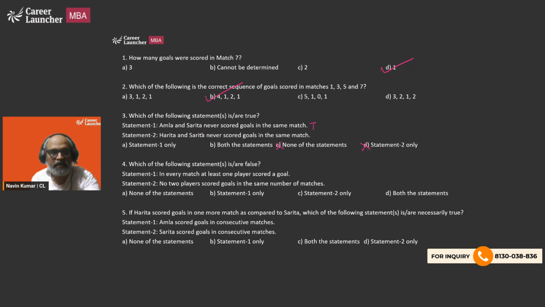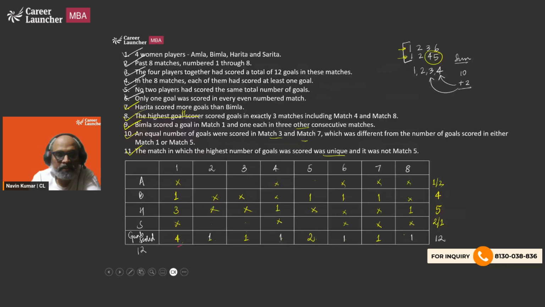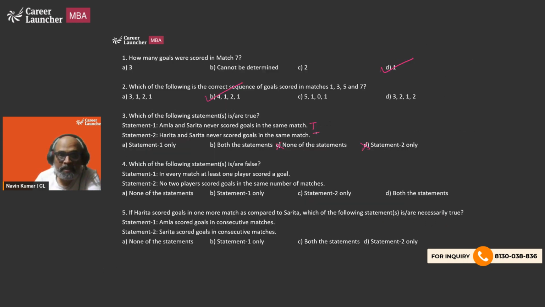Very much a possibility. H and S never scored goals in the same match. H and S are also not going to score the goals in the same match because H has scored in match number 1, 4, and 8, and S is not going to score any goals in those. So even the second statement is true.